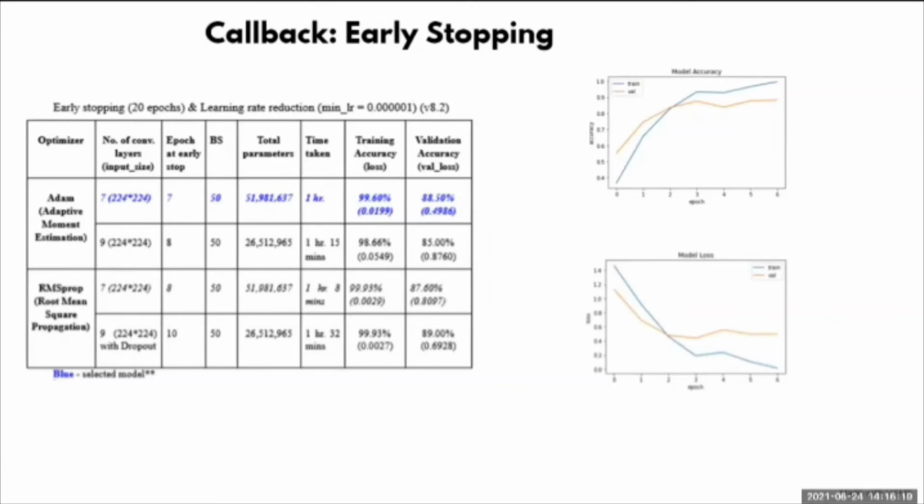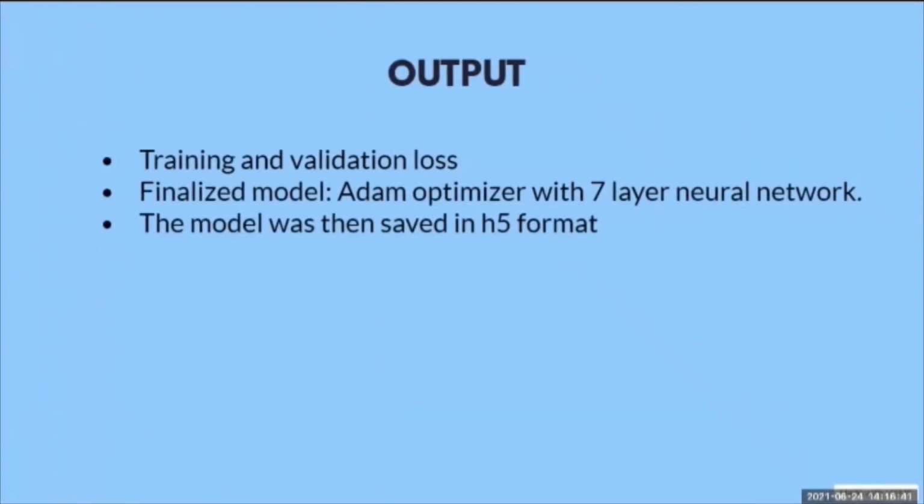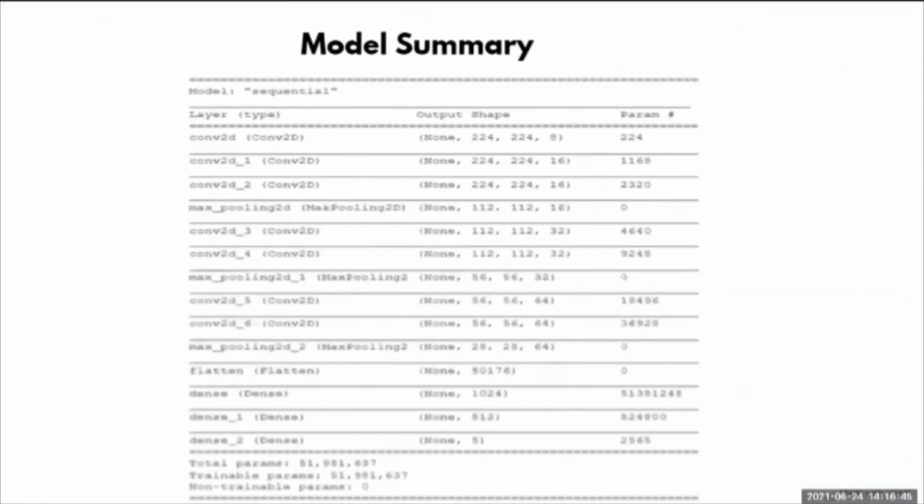The early stopping was executed at the 7th epoch. The training loss was 0.0199 and validation loss 0.4986, which was the least of the best performing models. The gap between training and validation loss is narrow and has already approached a stable point, indicating that the model is a good fit. After the development of the model, it was saved in H5 format, and this is the model summary for the selected model.